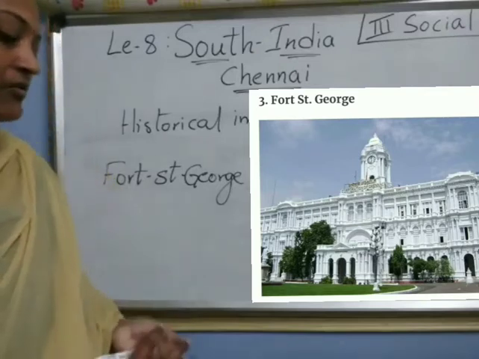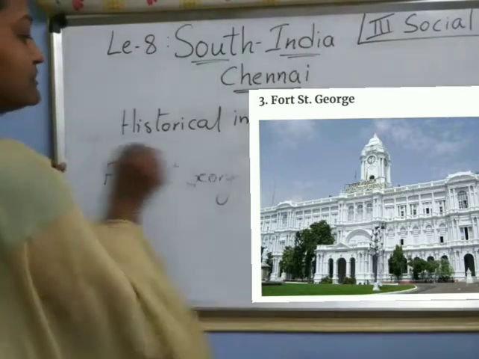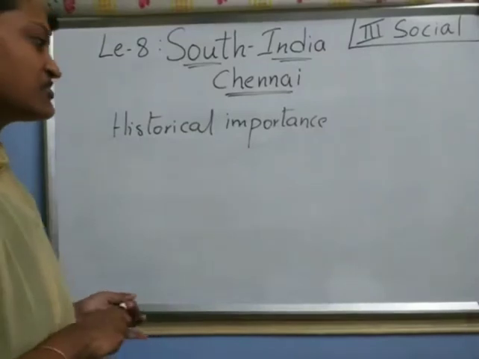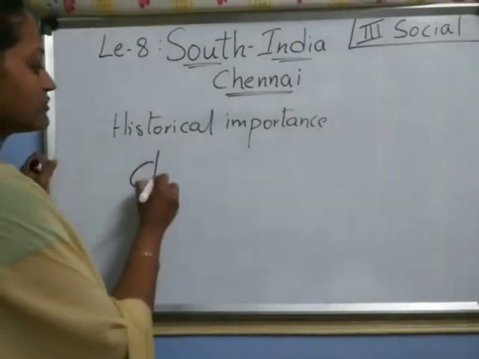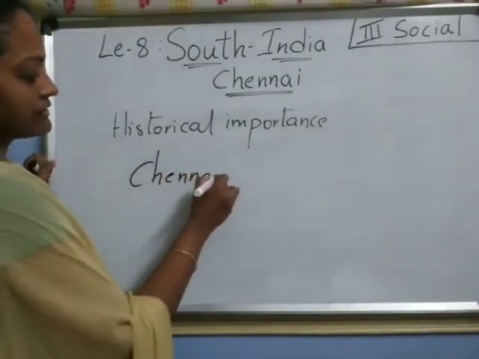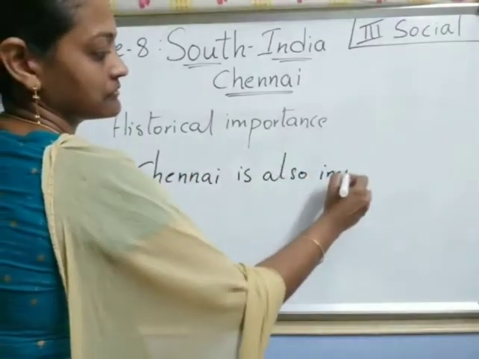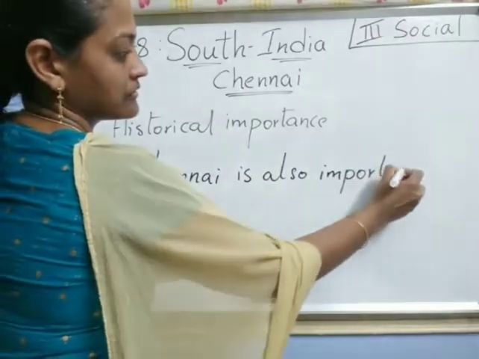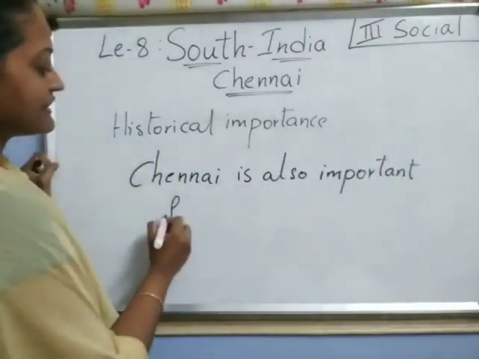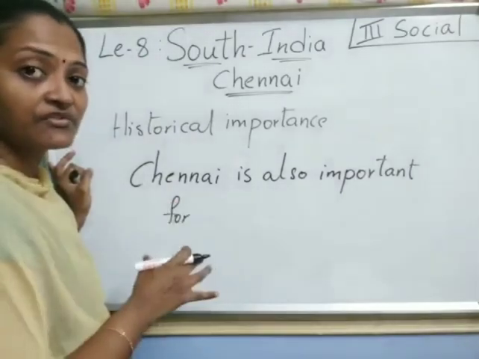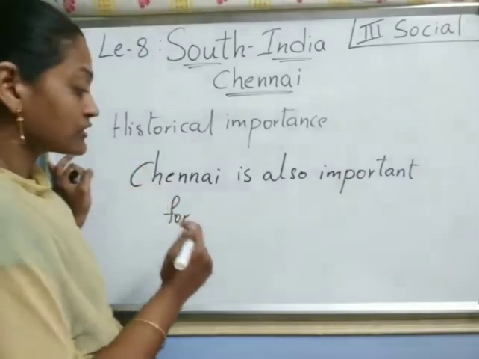Yes. Now, coming to next one. Chennai is also important, mainly three major centers, children. Chennai is the center for three main things. What are those?